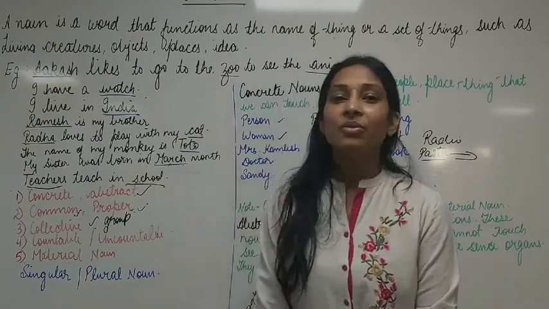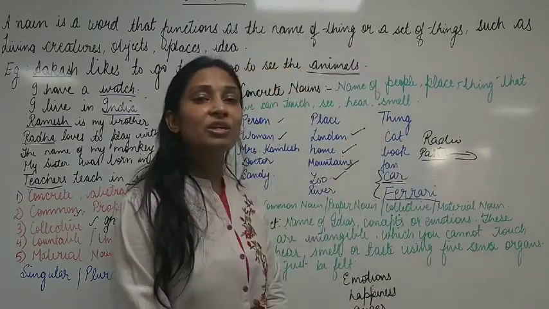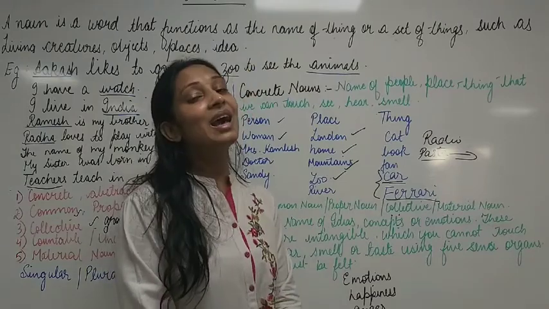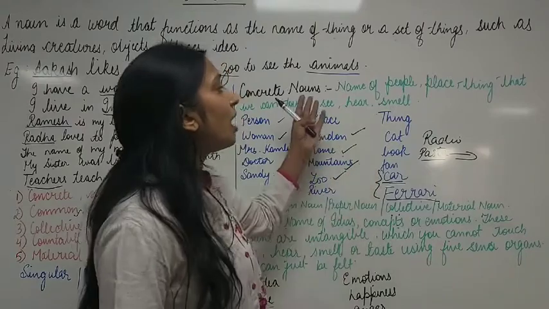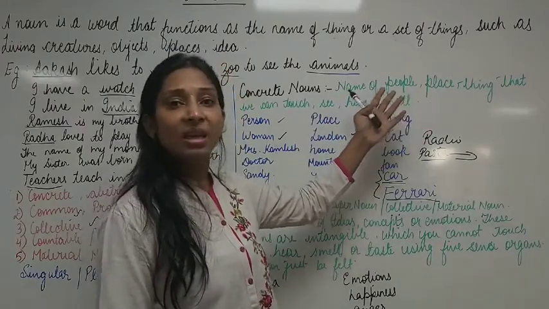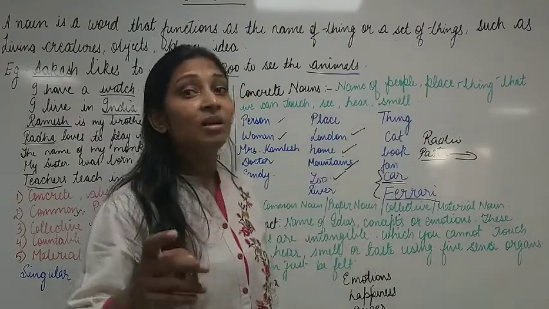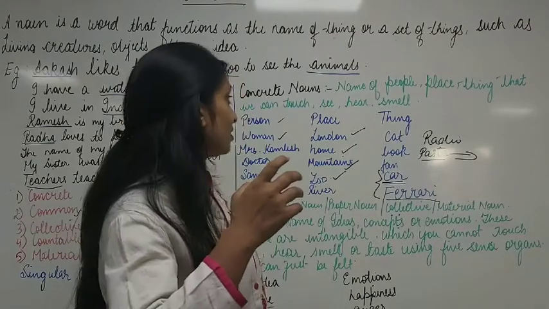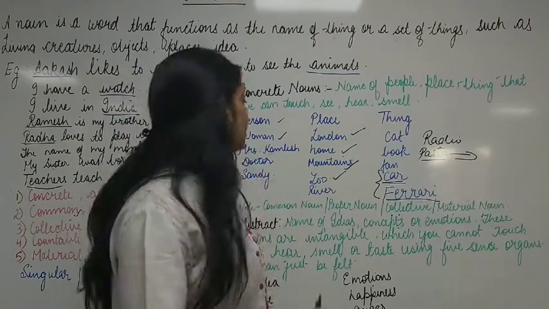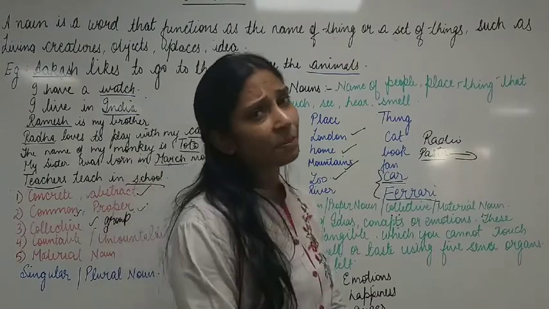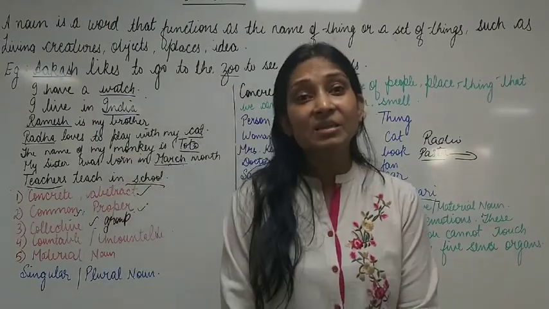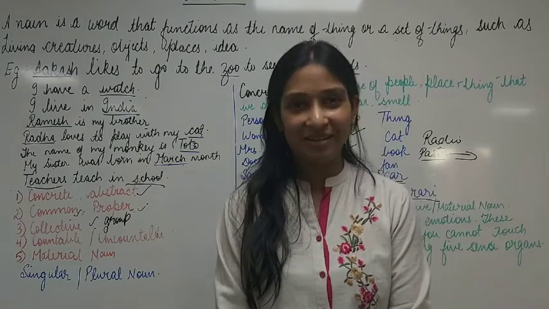Clear, children? Now, here I told you the difference between concrete noun and abstract noun. Concrete nouns, as I told you, are the names of people, places, things that can be seen, heard, smelled, okay, and touched. Clear? And abstract nouns, as I told you, cannot be touched, seen, smelt or heard.